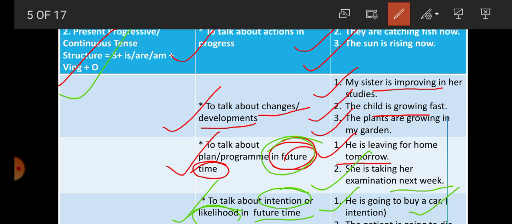Now likelihood. For example, students, the sentence is written here: the patient is going to die. What does this sentence indicate? That there is a likelihood, a possibility, that in the future the patient will die. But the sentence is written in which tense? Present progressive tense. It indicates which time? Future time.